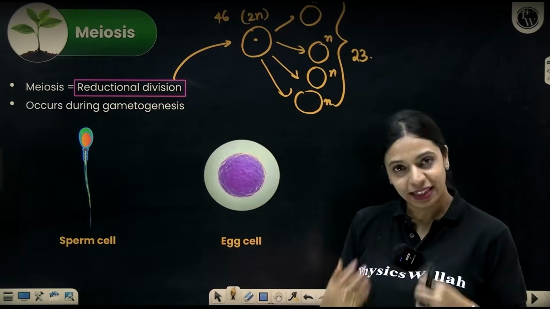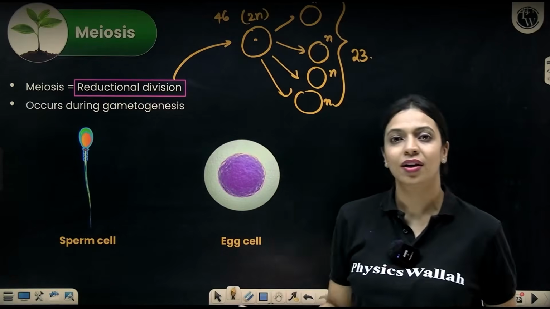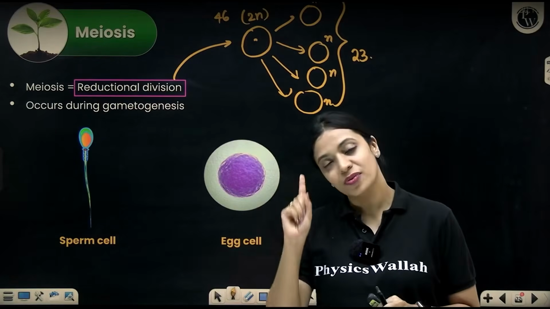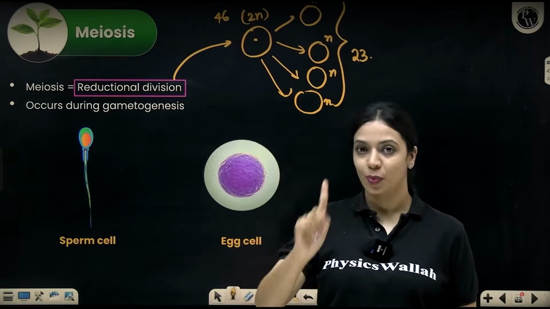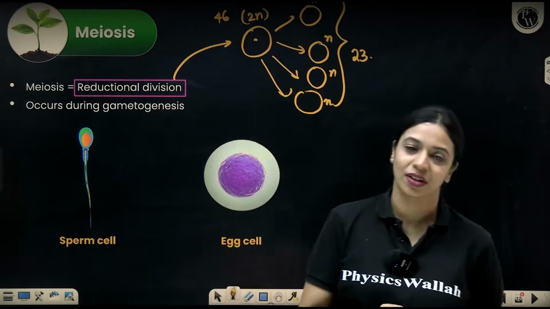Now, every time during meiosis, from one cell, 4 cells only will form. There is no change in that. During mitosis, from one cell you get 2 cells. During meiosis, from one cell you get 4 cells. Now, when does meiosis happen?